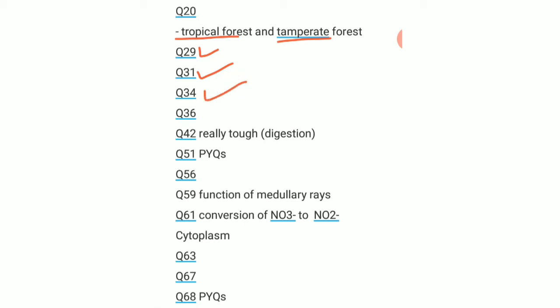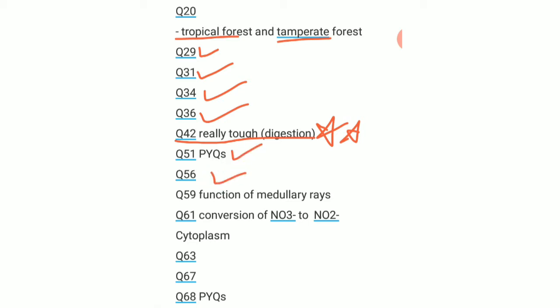Question 34 is a tough question, 36 is also tough, and 42 is really a tough question, from digestion. In this question all the options are very similar, so it is a very tough and very interesting question to solve. Question 51 is a tough question, and it is also a previous year question.